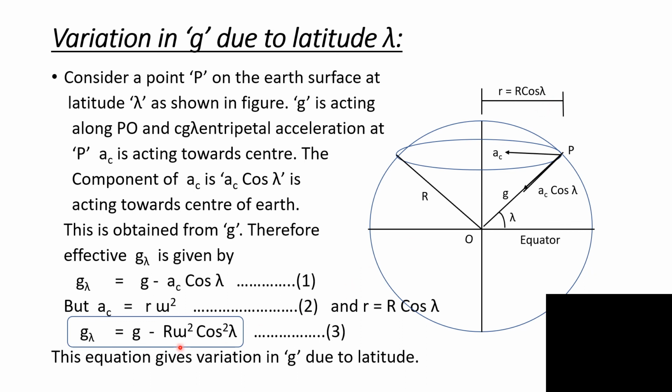Substituting this value here, we get the effective acceleration due to gravity at point P as g lambda equal to g minus R omega square cos square lambda. This is the expression for acceleration due to gravity at latitude lambda.